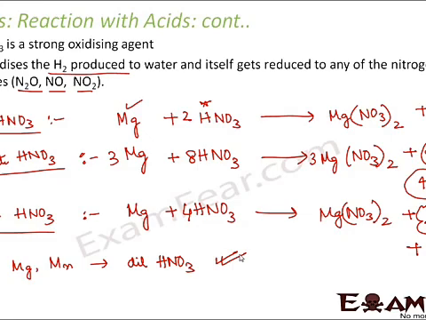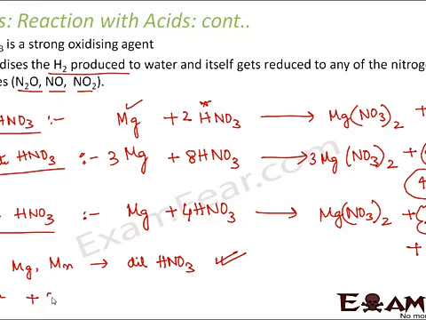So let us take some other examples. Some metals react only with concentrated nitric acid, and one such example is copper. Copper reacts only with concentrated nitric acid because concentrated nitric acid is a better oxidizing agent.